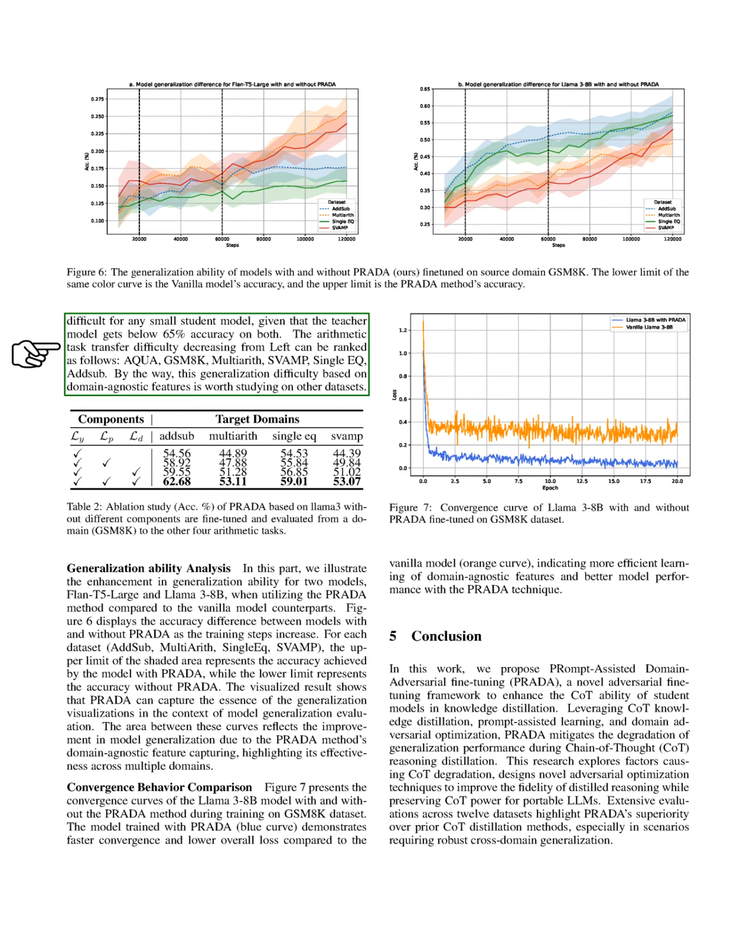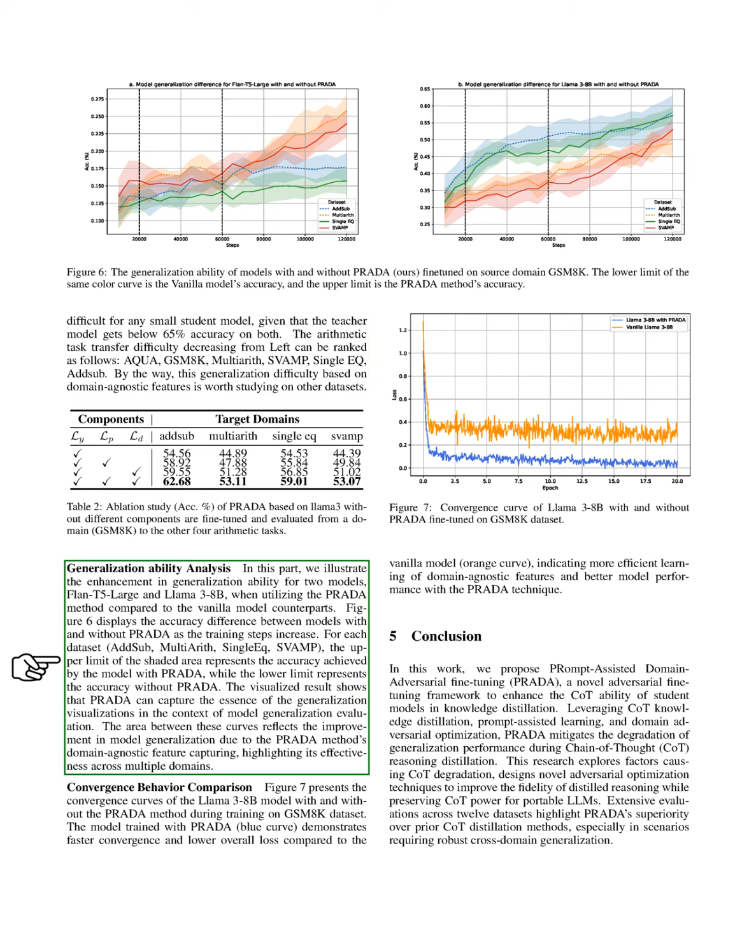Our analysis of Table 1 reveals that both GSM-8K and Aqua are too challenging for smaller student models, as the teacher model achieves below 65% accuracy on these datasets. We rank the transfer difficulty from left to right as follows: Aqua, GSM-8K, MultiArith, SVAMP, SingleEQ, and AddSub. We believe it is important to explore this generalization difficulty across other datasets as well.